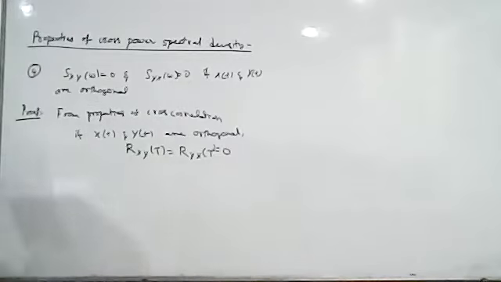This is the property of cross correlation. So if x of t and y of t are orthogonal, their cross correlation will be 0. That is Rxy of tau, Ryx of tau will be equal to 0.